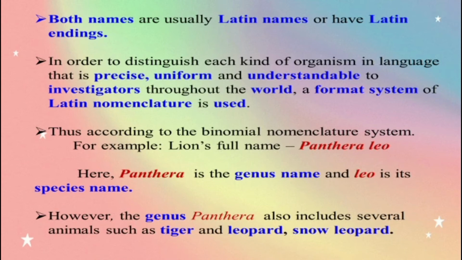Thus, according to the binomial nomenclature system, for example, the lion's full name is Panthera leo. Here, Panthera is the genus and leo is the species name. However, the genus Panthera also includes several animals such as tiger, leopard, and snow leopard.